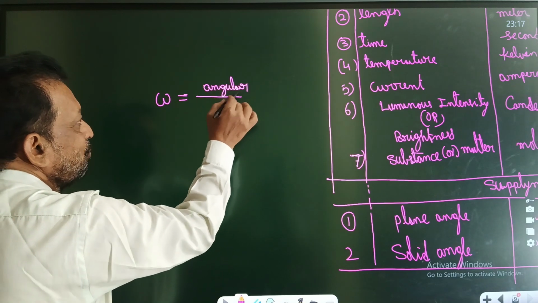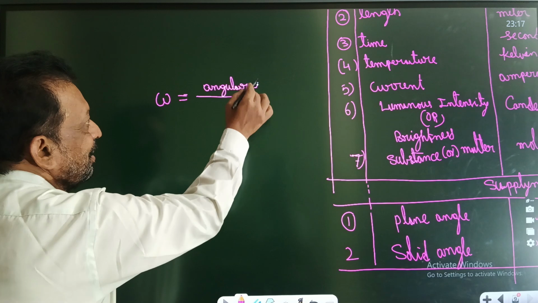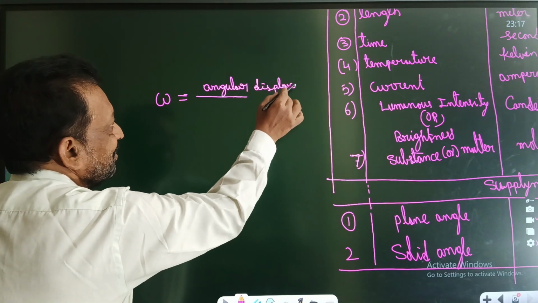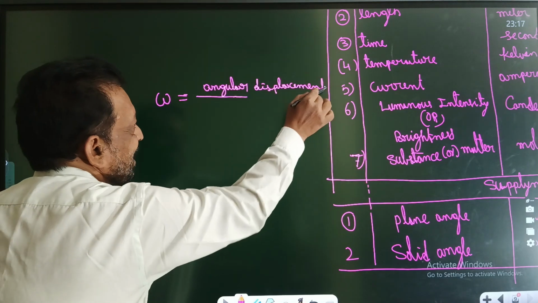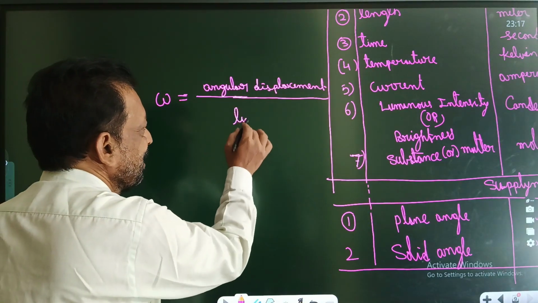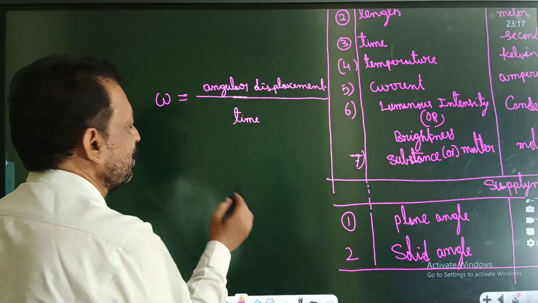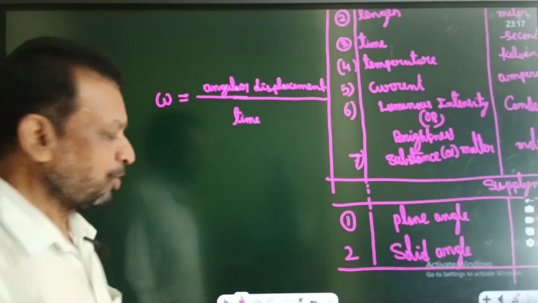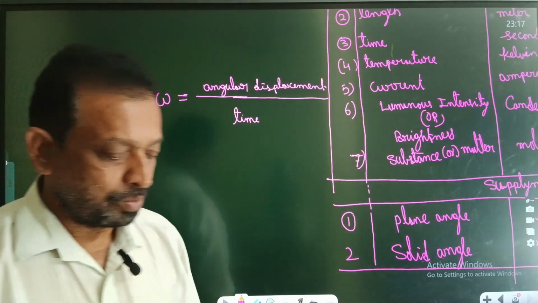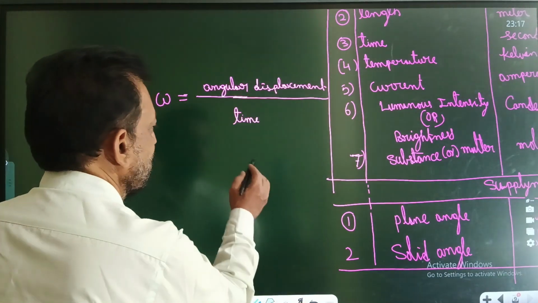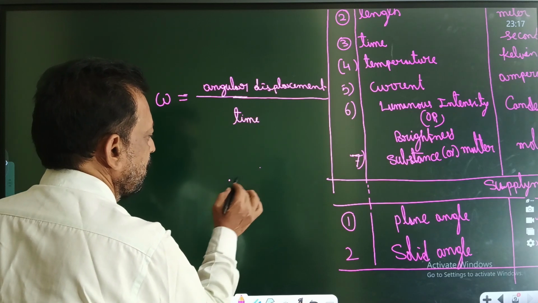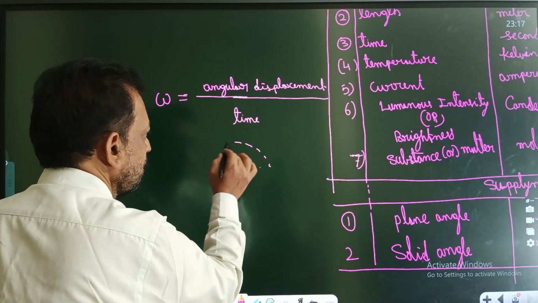Sir, angular velocity I can choose. My question is about angular displacement. Have you seen angular displacement by time? Yes. So what is that? Rotation. Suppose I am going to rotate it. This is my instant, then I start to rotate. It's called angular displacement. You take it as moving around a fixed point in a circle.